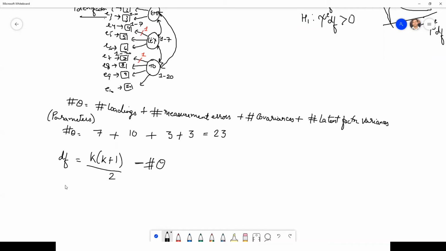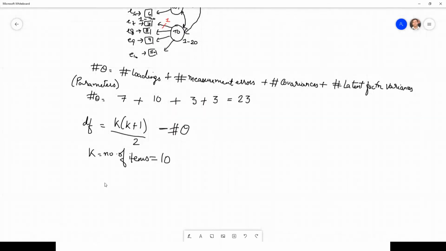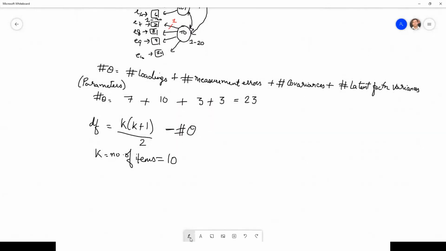And let me tell you what is k. K is the number of items, which in our case is 10, correct? We have 10 items, I1 to I10, so k is equal to 10. I will tell you what the degrees of freedom are also. What is k(k+1)/2?